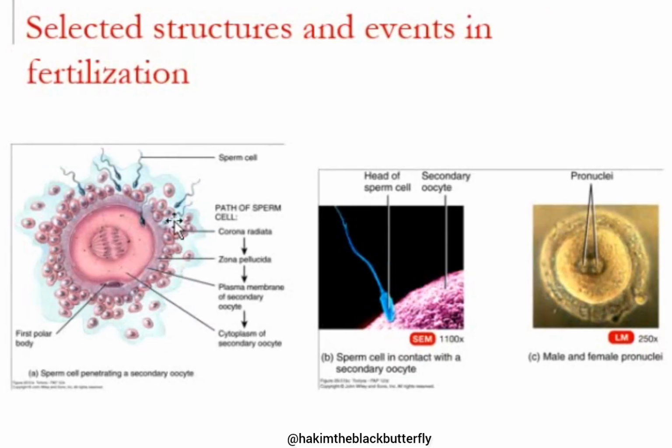So in order for the sperm to enter and release its nucleus inside the cytoplasm of the oocyte, it must pass through the corona radiata, it must pass through the zona pellucida, and also pass through the membrane of the oocyte, and it will release its nucleus on the inside of the oocyte.